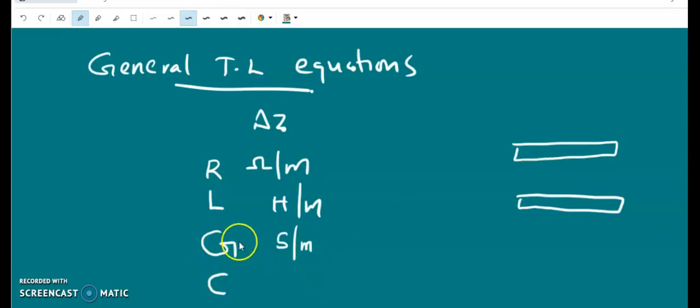The conductance per unit length has the unit Siemens per meter and the capacitance per unit length has the unit Farad per meter. The resistance is in ohm per meter and the inductance is in Henry per meter. Those R and L are for the conductors and they form series elements, and G and C are for the dielectric medium in between, so they form parallel or shunt elements.